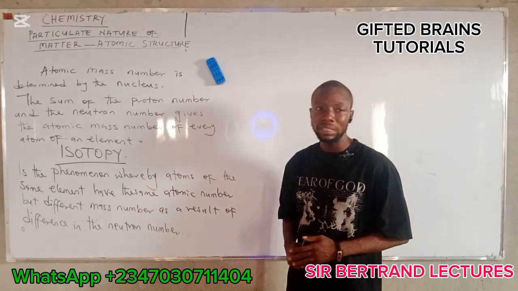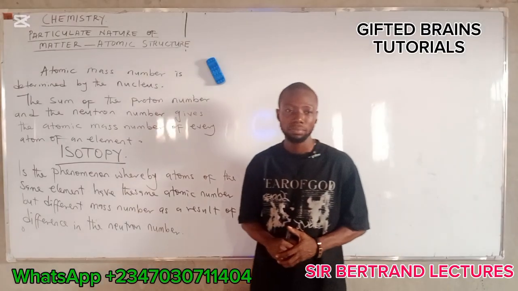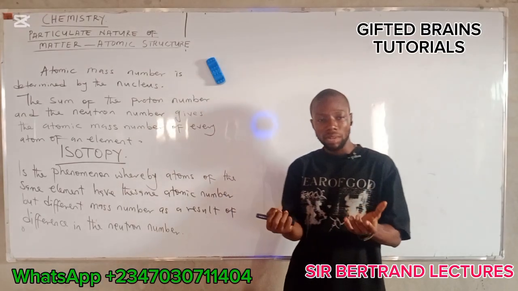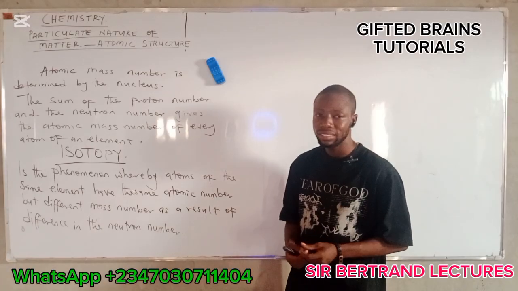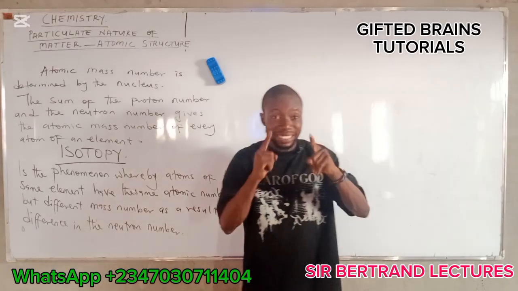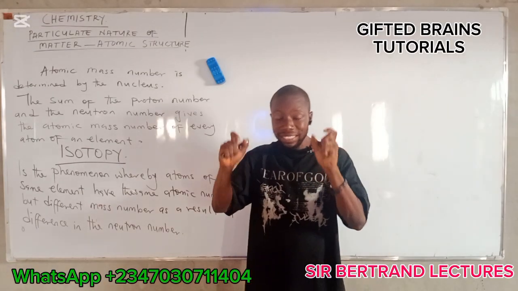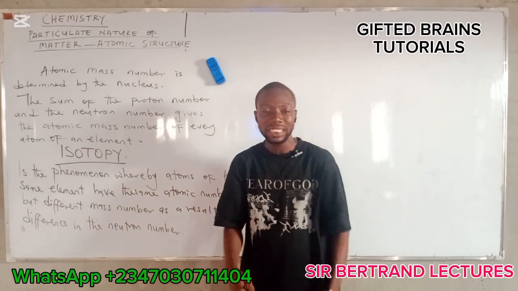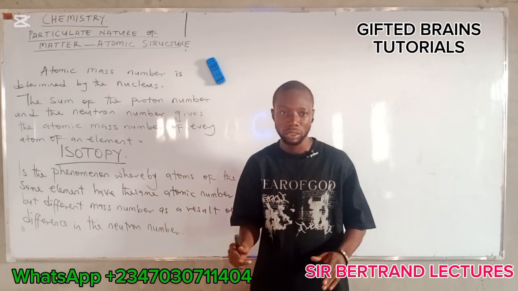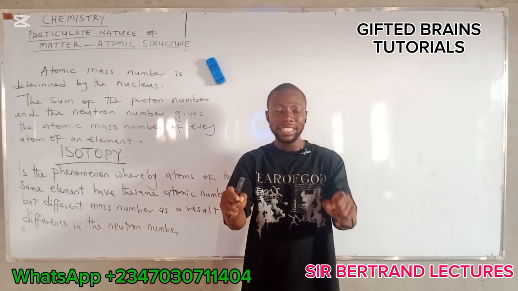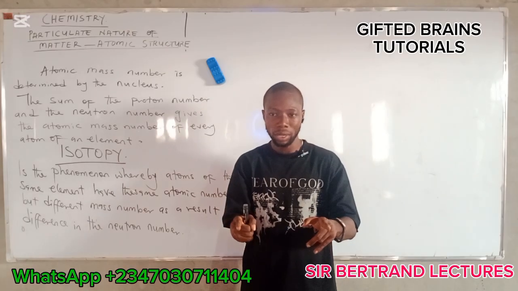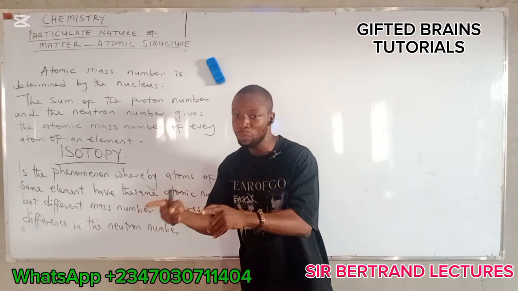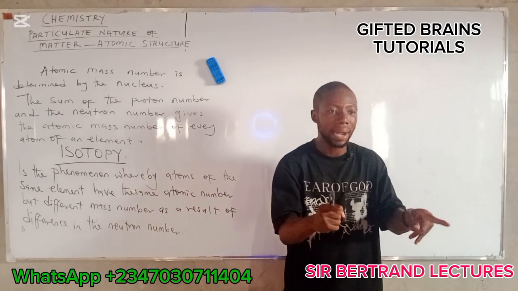This concept is not applicable in every atom. All right? We have some atoms that exhibit this isotopy. All right? Atoms of the same element having the same atomic number, which can never be changed. All right? Their atomic number is constantly there, the same. You understand? But with different mass number.